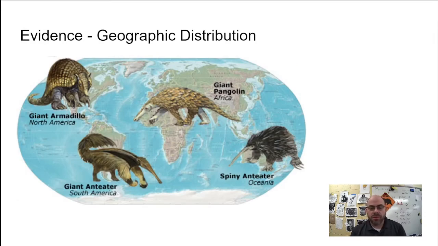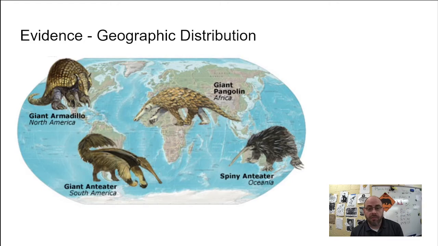Geographic distribution. Sometimes you'll see this called biogeography. It's the same kind of thing. This is the idea that different organisms from similar environments all over the world develop similar adaptations. So all over the world, you have similar kinds of ecosystems, right? You have jungles all over the world.